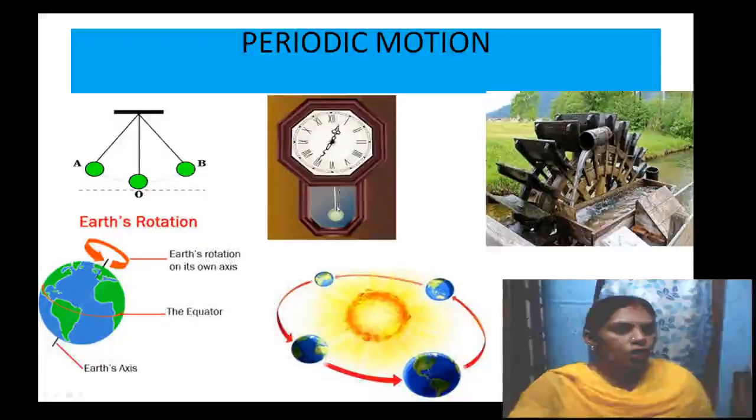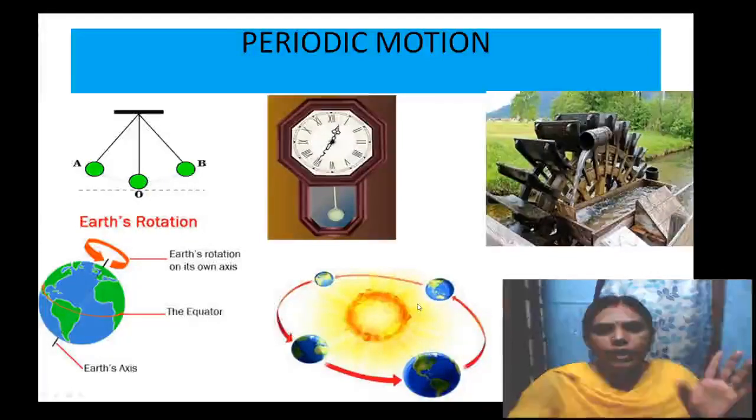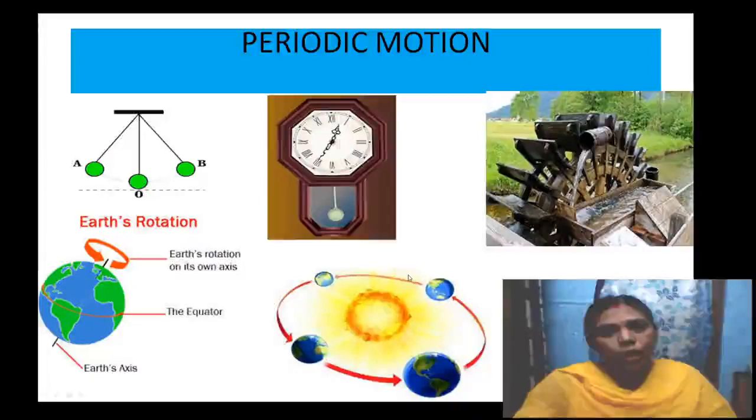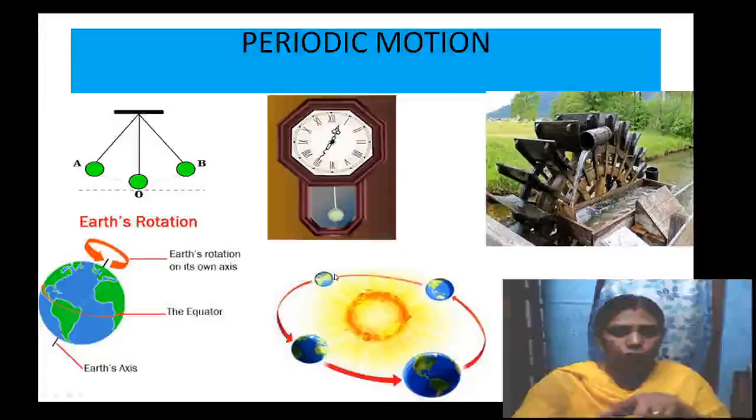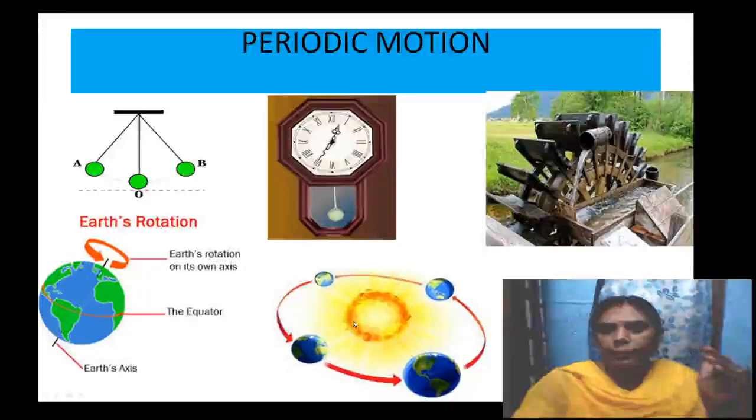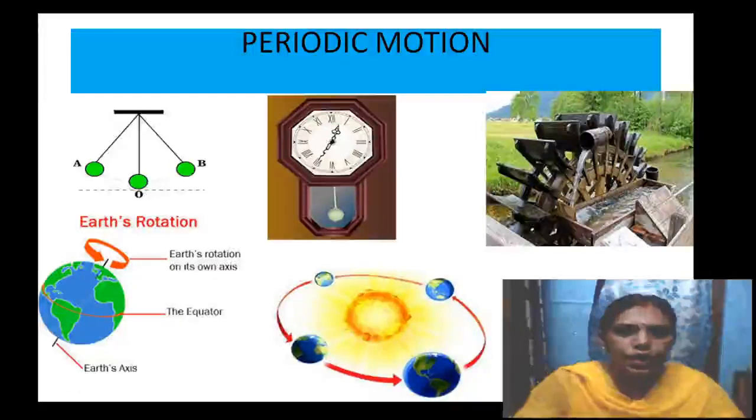Like that, the revolution of the earth. One revolution of the earth is 365 days, right? That means 365 1/4 days, right? And after one revolution, will it stop? No, it will not stop. It starts the next revolution again, right? So it is only moving in a circular way, but it repeats in a regular interval of time. That is periodic. Understood, students?